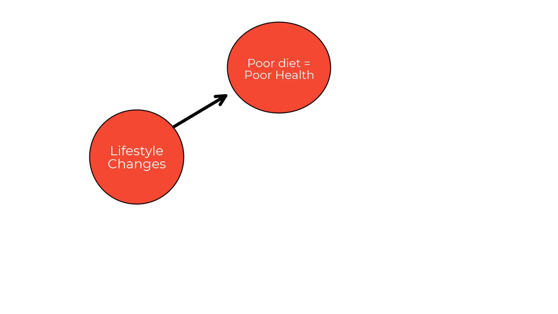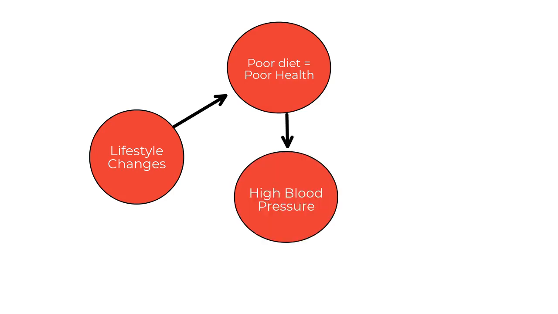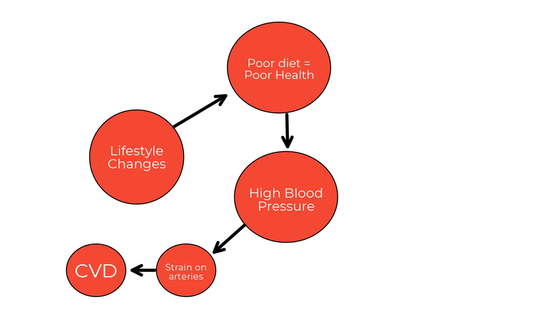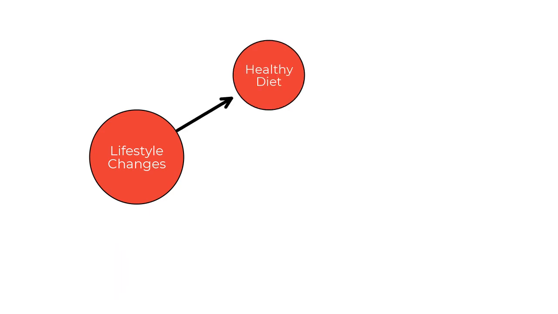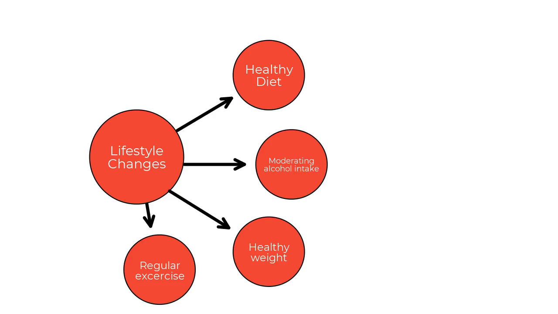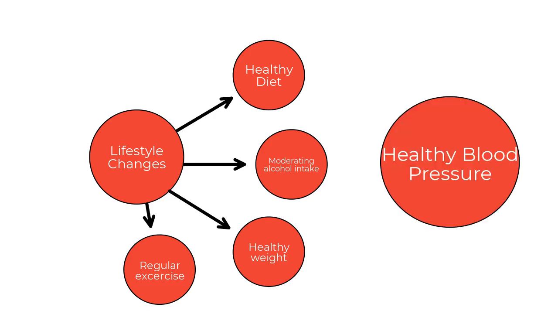The final method in this video is lifestyle changes. It's a fairly universal fact that a poor diet leads to poor health. We now know that high blood pressure puts strain on the arteries and increases risk of CVD, and by simply eating a healthy diet, moderating your alcohol intake, maintaining a healthy weight and doing regular exercise can all help maintain a healthy blood pressure.